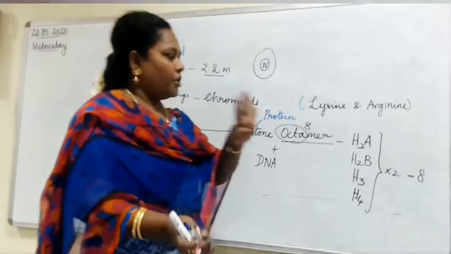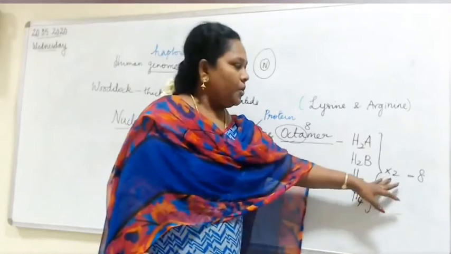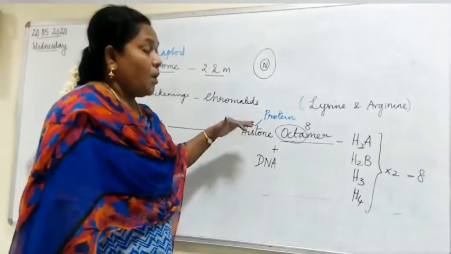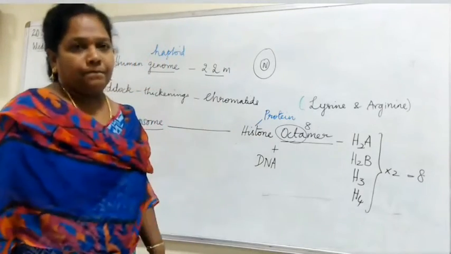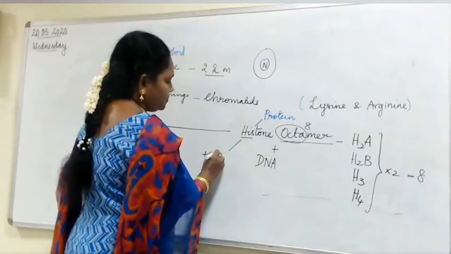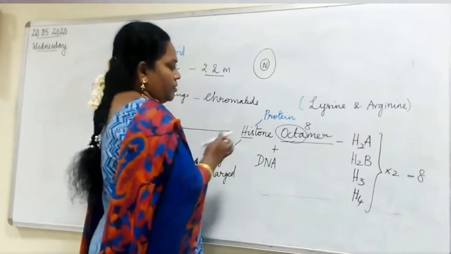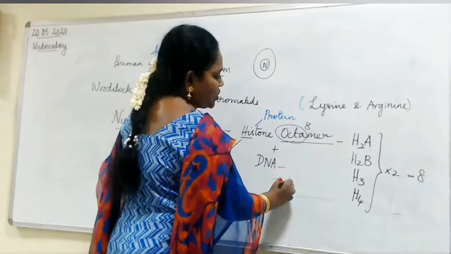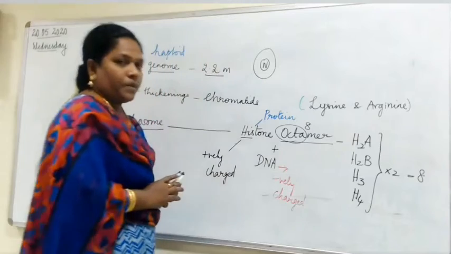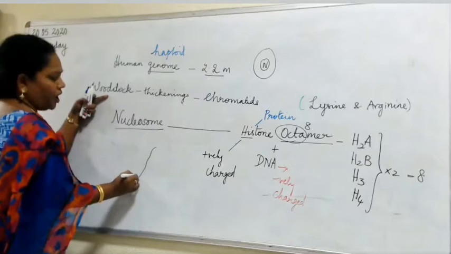So histones are 8 in number. So what are they? 4 types are there: H2A, H2B, H3 and H4. Each 2 in number. So it gives you 8. So histone octamer, this is positively charged. What is the charge for this? Positively charged. And what about DNA? DNA, you know that it is negatively charged. So when you just look at this, here what was the observation found out by Woodcock?